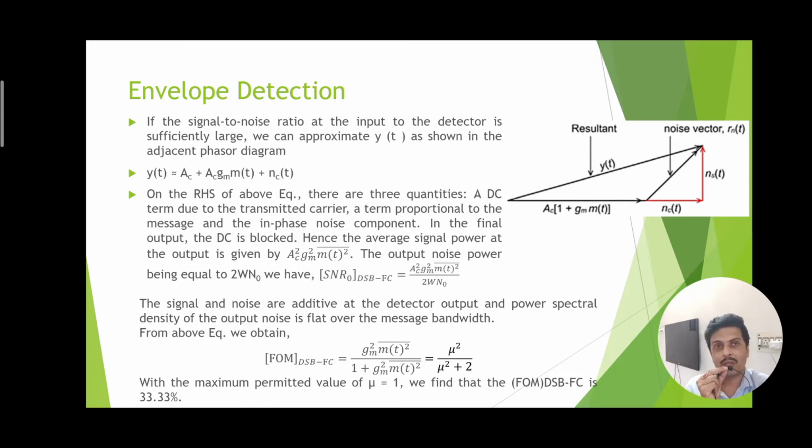But still there is one more disadvantage, because one of the sidebands is sufficient to transmit the message. That is why out of two sidebands, if we suppress one sideband, then the single sideband suppressed carrier signal can be formed, and therefore we can easily transmit the single sideband suppressed carrier signal with a figure of merit of unity, as well as the wastage of power has been reduced to a low level.